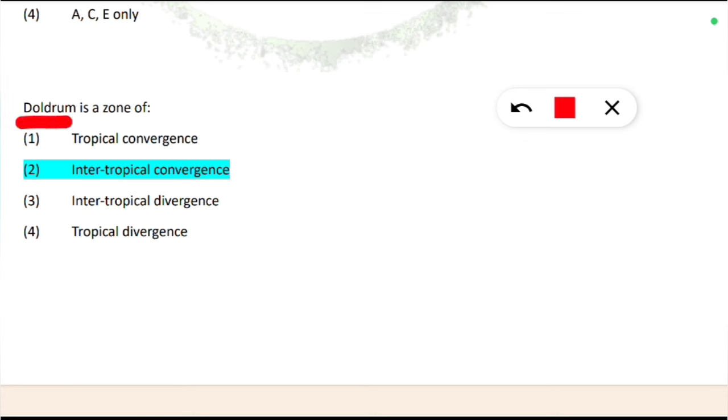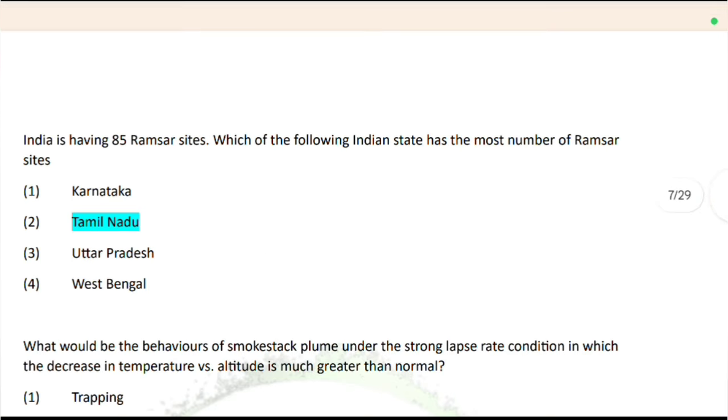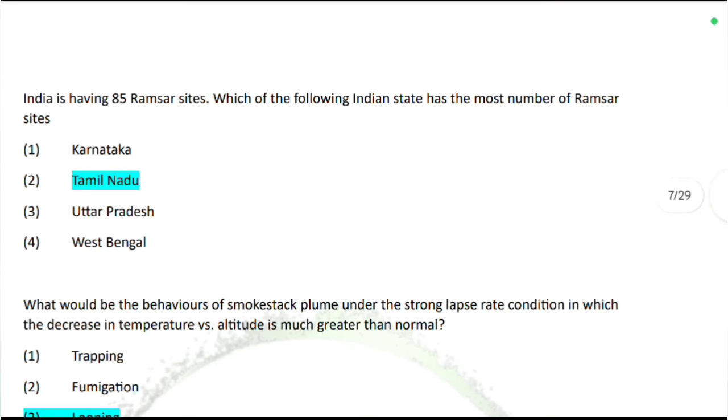Doldrum is a zone of what? It is a zone of intertropical convergence. So it is also repeatedly asked. Next is India is having 85 Ramsar sites. This is for the June 2024 session. Which of the following Indian states has the most number of Ramsar sites? We all know it is Tamil Nadu.